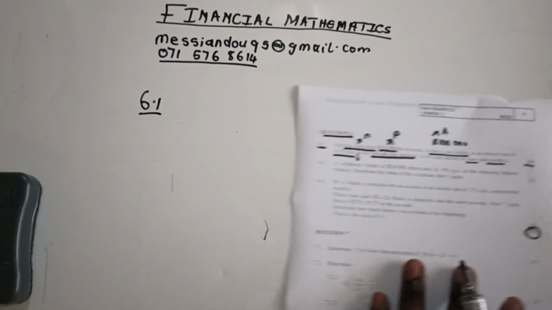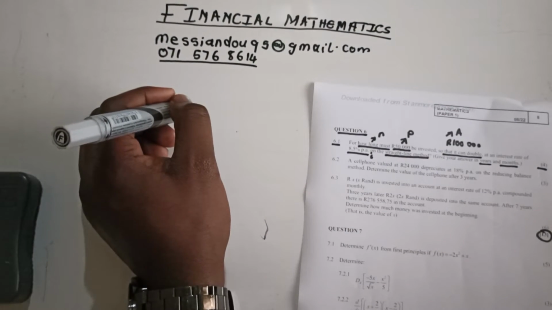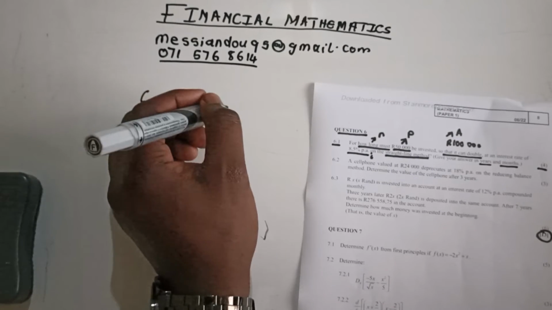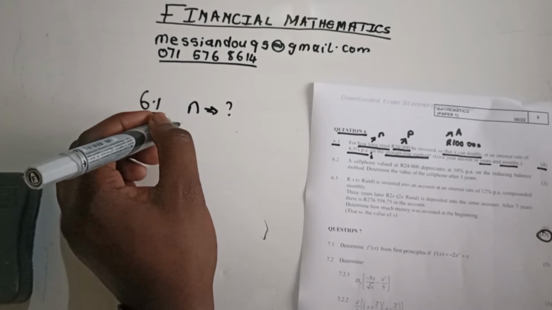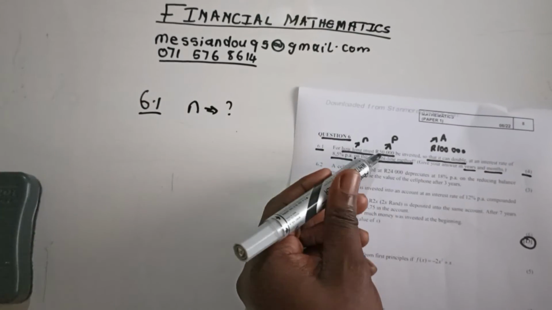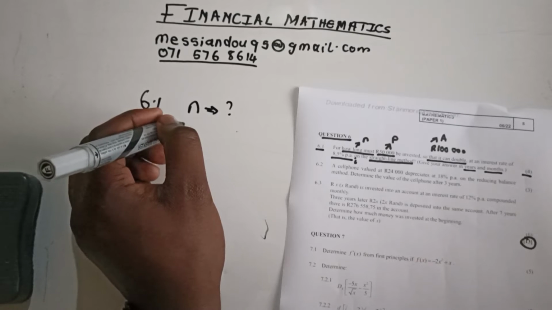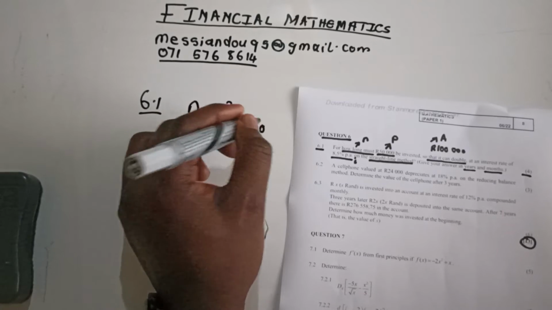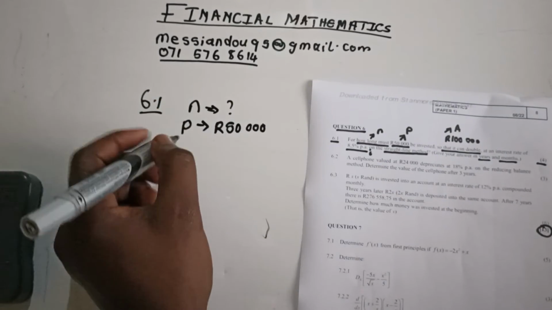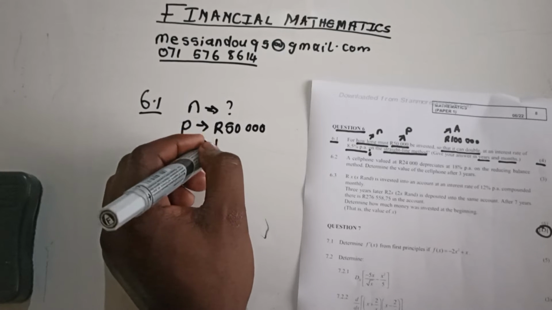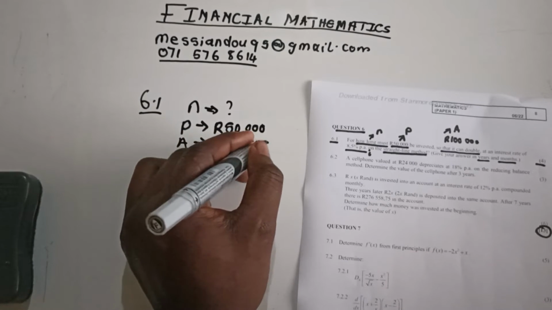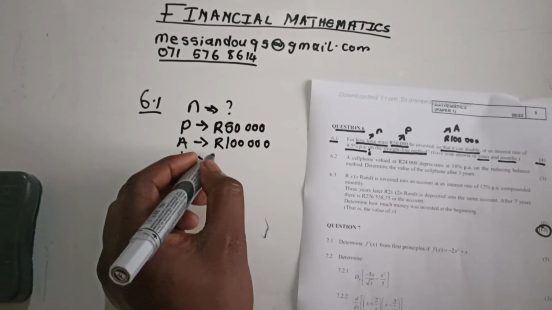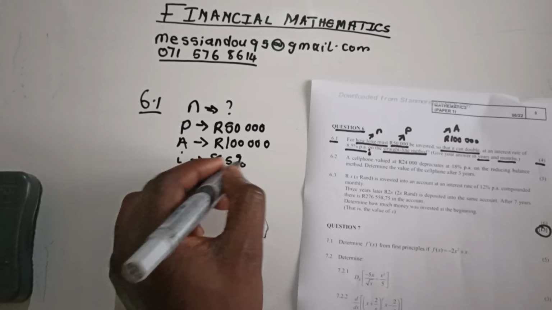6.1. Firstly, we have to write n because we're looking for n here. We have an amount, which is just the P, given as 50k, so that it can double. A as 100k at an interest of 8.5%.